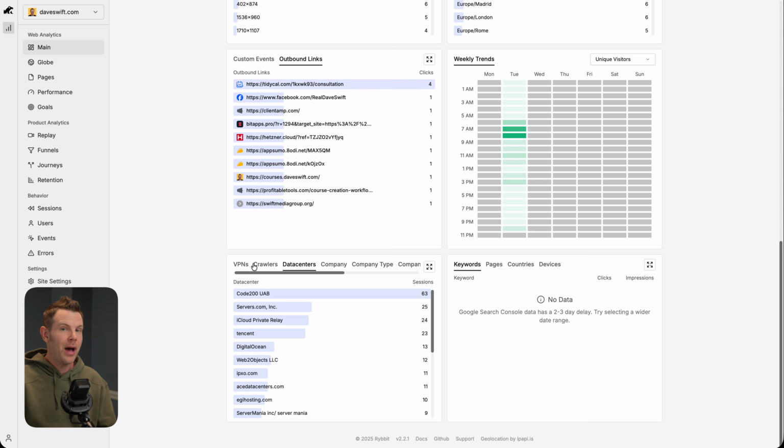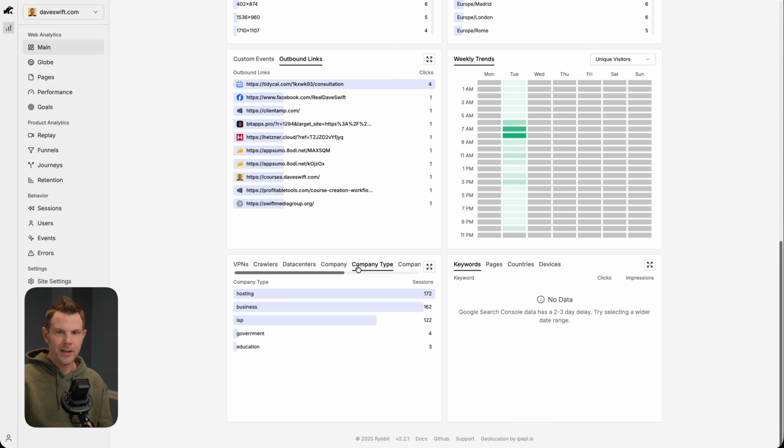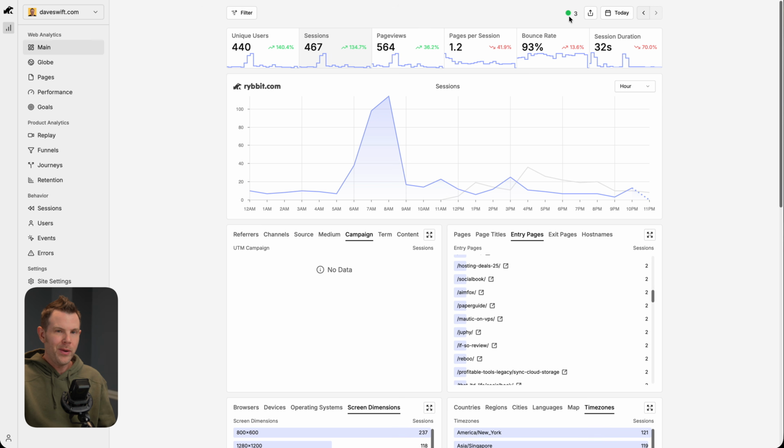There's also information about the types of visitors your website is getting. What data centers are they coming from? What companies do they work for? What type of company are they? And are they using a VPN? And the last card down here is all about information that comes from Google Search Console. I did connect up Search Console, but as you can see here, there's a delay in actually getting the information in, but eventually we'll be able to see what keywords people are using, the pages, countries, and devices according to Google. By the way, there's a little counter at the top to show you how many people are currently on your website. So right now I've got 3 users online in the last 5 minutes.